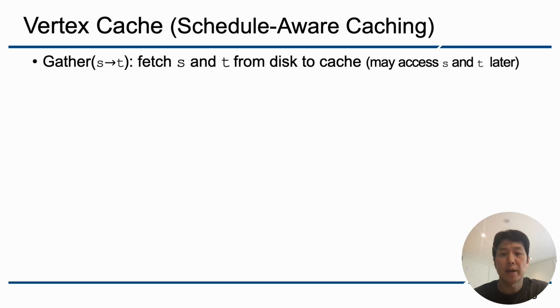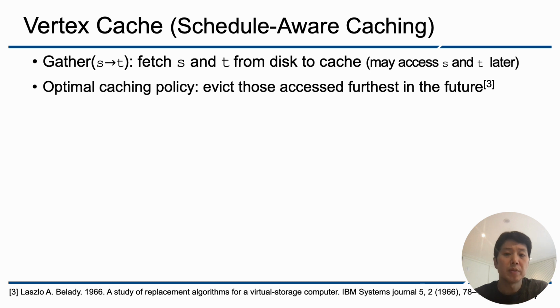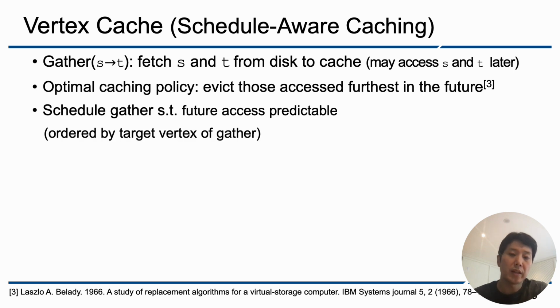Lastly, I'm going to explain the vertex cache. When we execute gather operations, we need to fetch source and target vertices from disk, and those vertices may be later accessed in future gather operations. As the cache size is limited, we need to determine which ones to retain in the cache. The optimal caching policy is to evict those that are accessed furthest in the future. To make that possible, we schedule the gather operations exactly ordered by the target IDs and make future vertex access predictable.